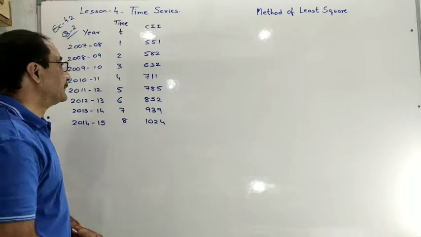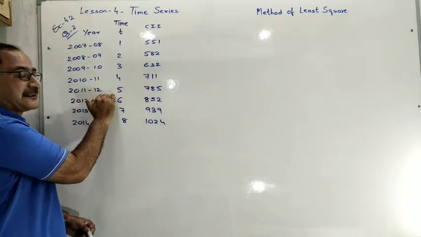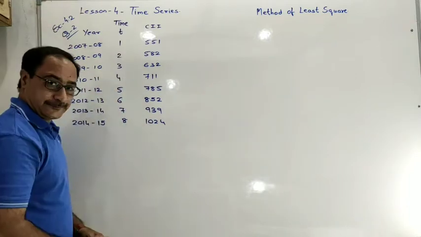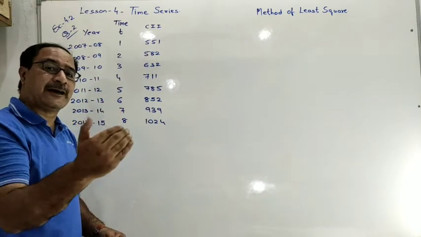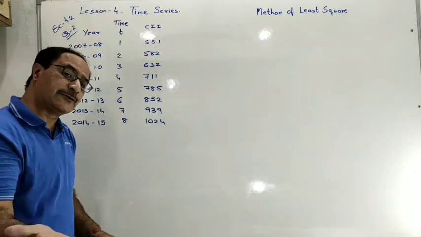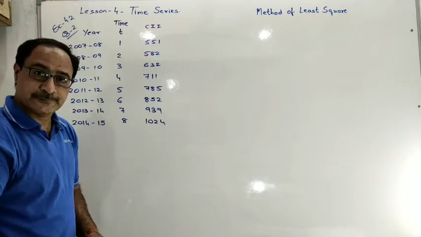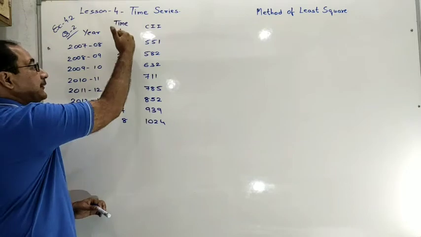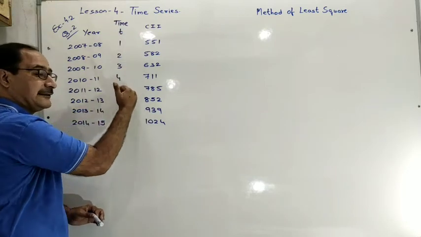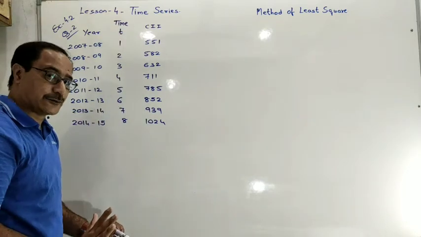Clear? See, if first 5 years are given, denote 1, 2, 3, 4, 5. If first 5 months are given, January, February, March, April, May, then again same, 1, 2, 3, 4, 5. Don't worry about that. Whatever type of information is given, you have to denote t in this way in any question.